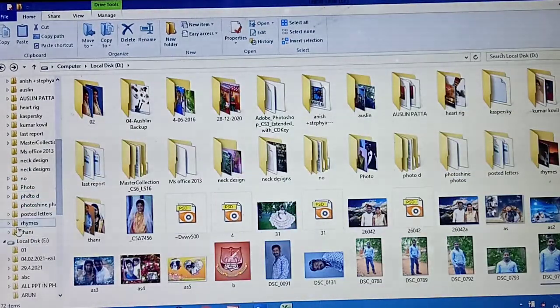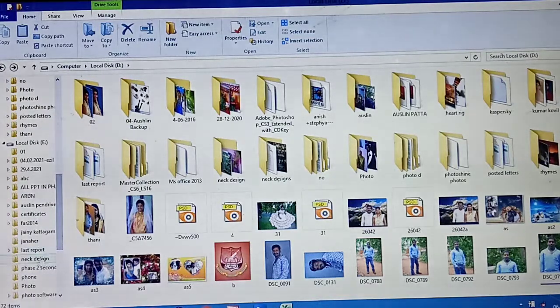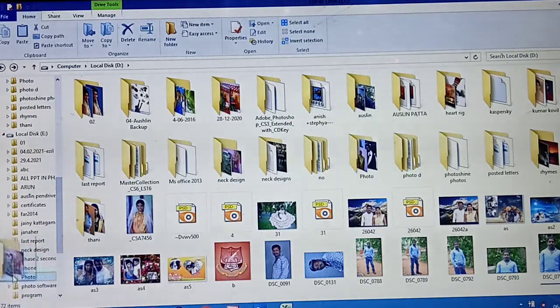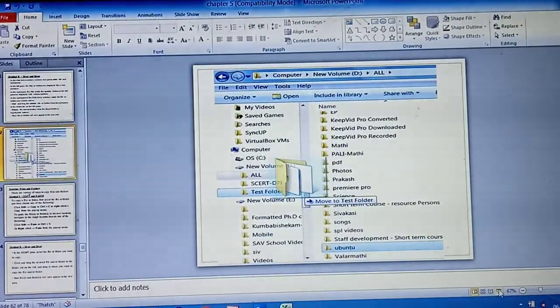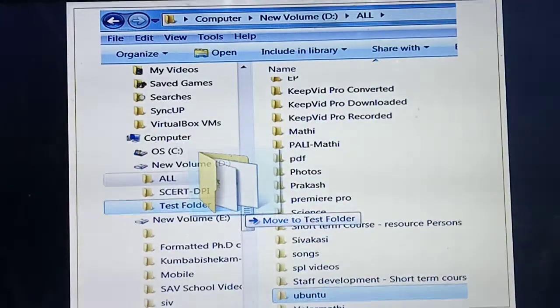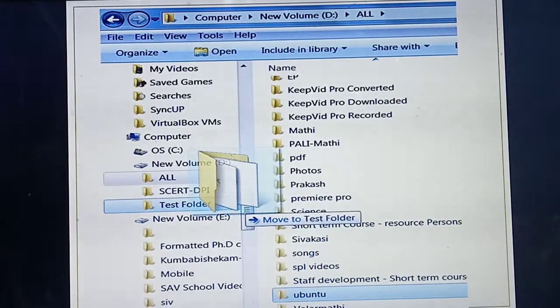Listen, students. I am going to move this file or folder to some other place. What steps do I need to do? I need to click this folder and press the mouse button. See which file you are dragging, and which place you need to move to. If you drag it there, the file will be pasted there. Understood, students, what is meant by drag and drop? Okay, so two methods you have studied: cut and paste, and drag and drop.